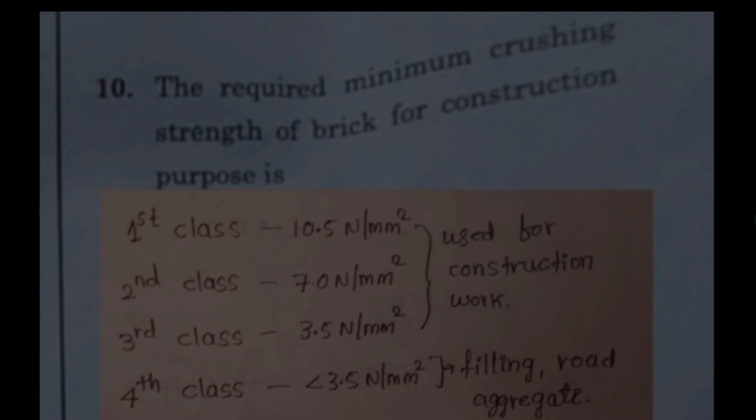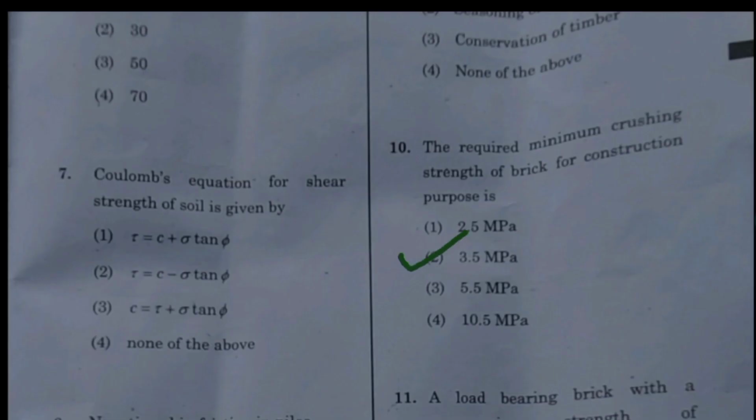Hence, from all this data we conclude that the minimum compressive strength of brick required for construction purpose is 3.5 Newton per mm square. Hence option 2 is correct.